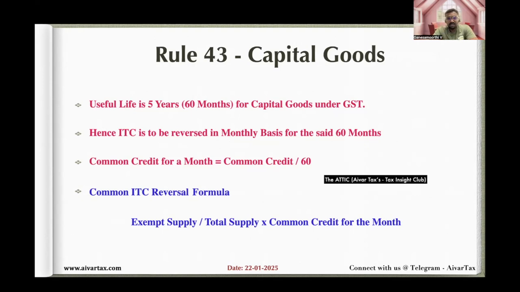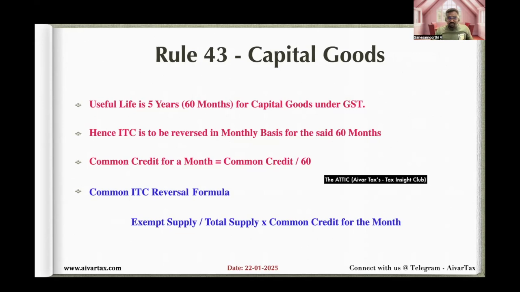So as per Rule 43, the common ITC reversal formula, a small change only is there: exempt supply divided by total supply into common credit for the month. So we have to calculate the common credit for the month, which is very easy. We have to divide it by 60. So 60 months is the useful period. If we divide by 60, we will get the common credit for a month. Okay. So the formula will be the exempt supply divided by total supply and the common credit for the month. The exempt supply and total supply have the same meaning as we have discussed in Rule 42.